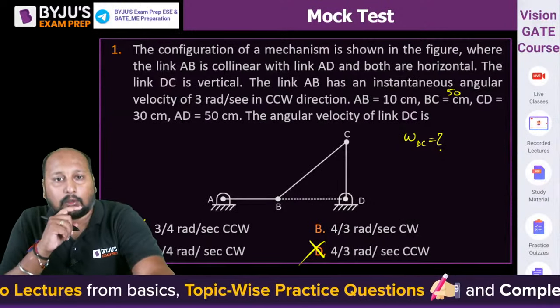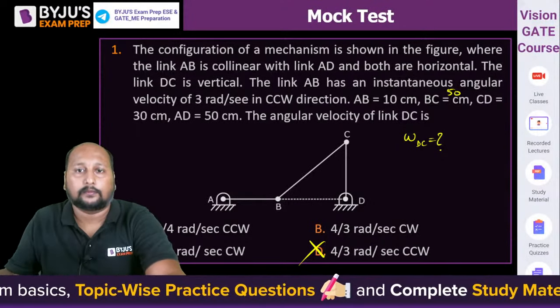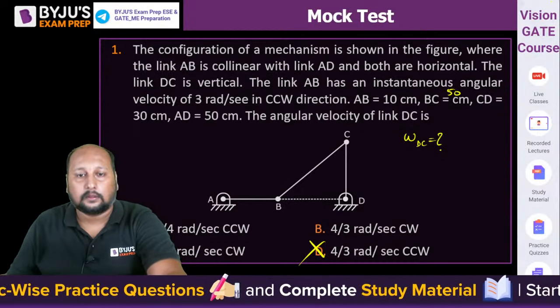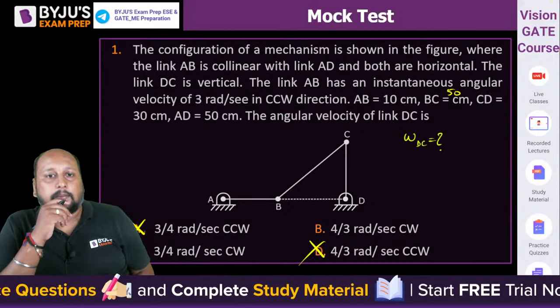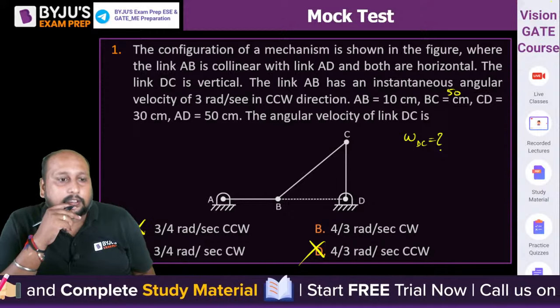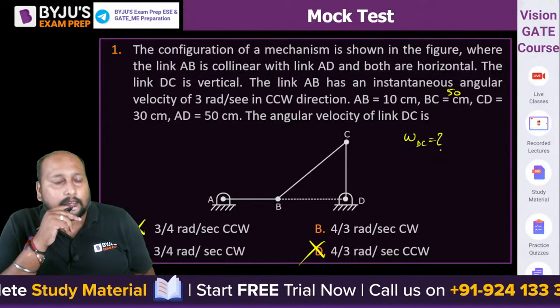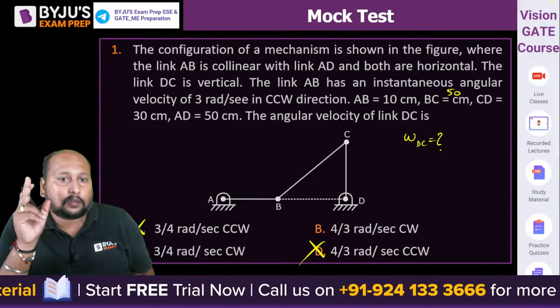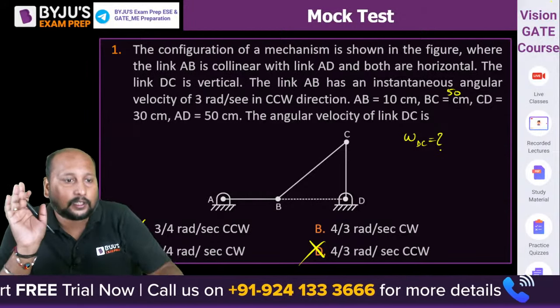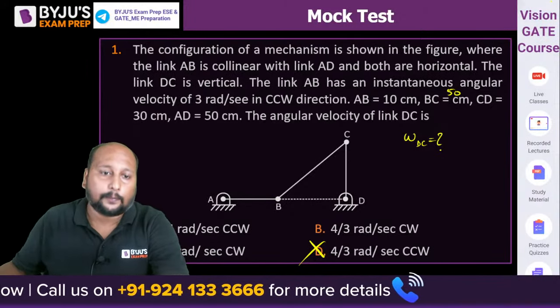I hope you are able to see the options, है ना? Let me check. Yes, option C दिख रहा है? हाँ, बताइए. Very good, Utkarsh. Very good. C आ रहा है. Are we getting 3/4 radian per second in clockwise direction? बहुत बढ़िया. Very good. Option C is the correct answer.